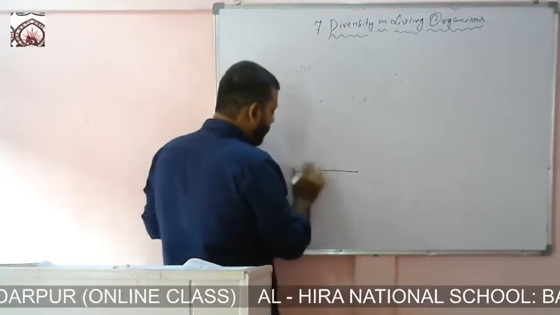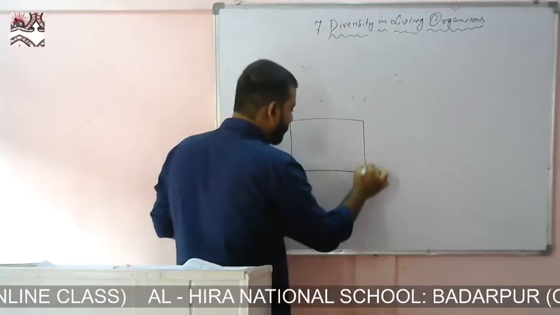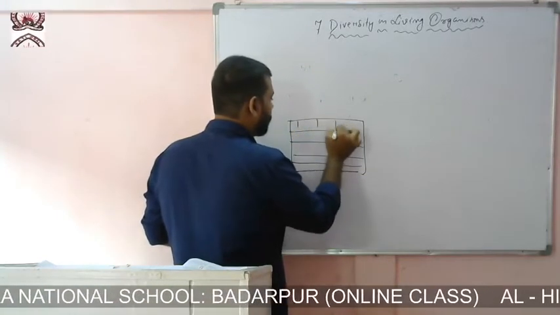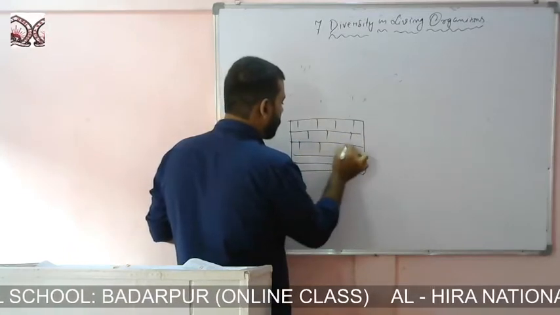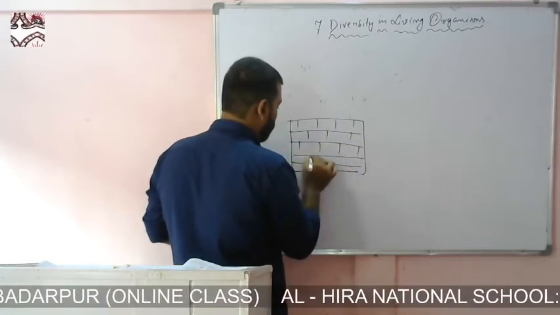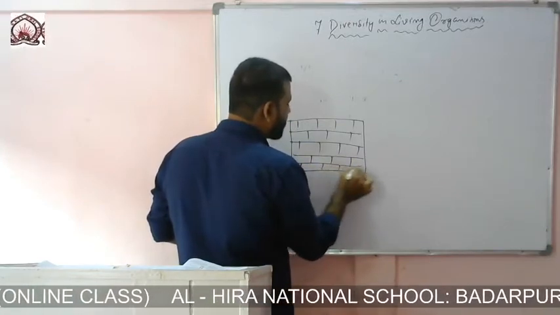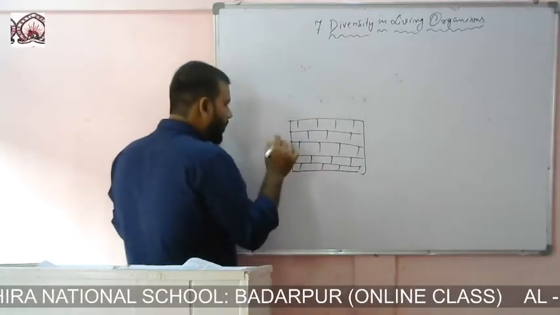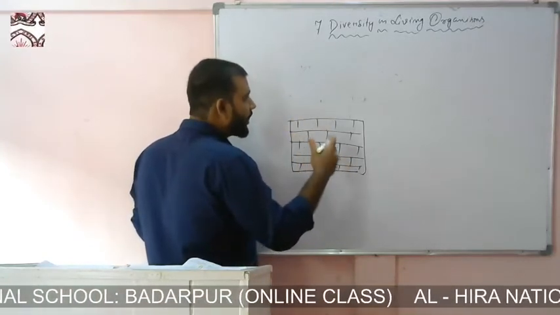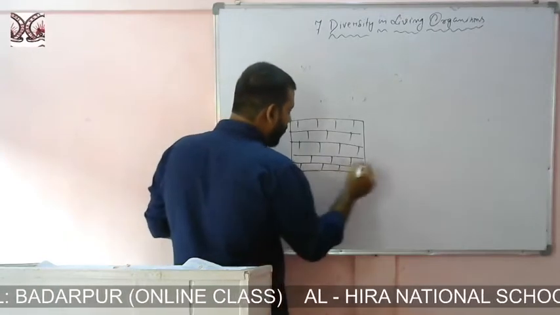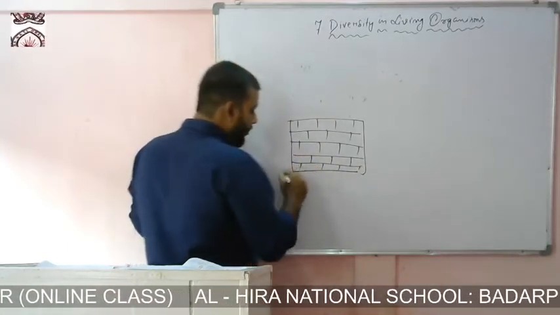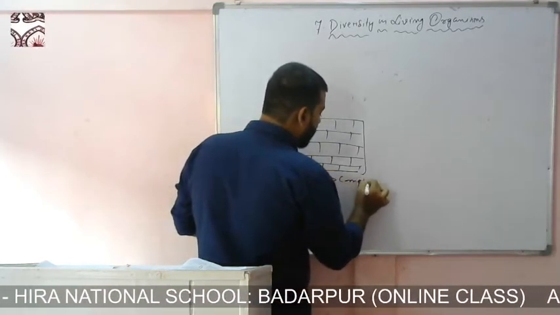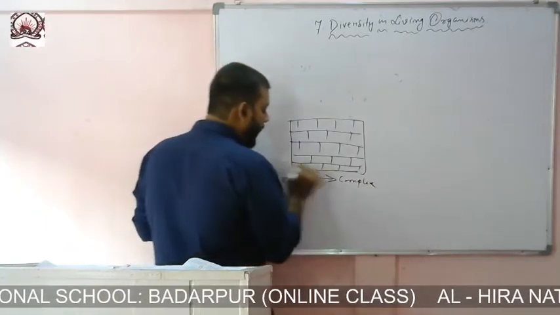Take a wall, for example. Suppose this is a wall. So they decided that they will start classifying organisms based on similarity from the basic level, starting from simple similarities to more complex ones, right?